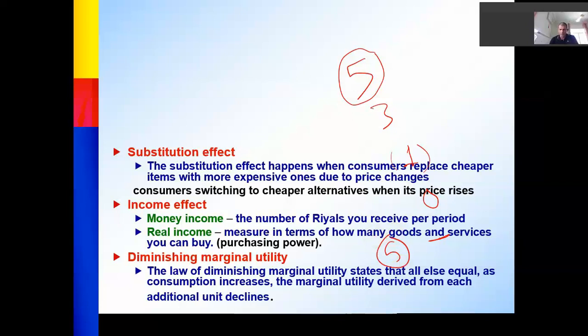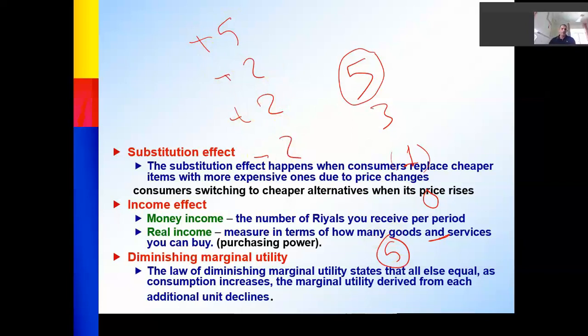Perhaps you need to go to the clinic or to the hospital. So this is negative. So you start with positive, for example 5, and then 3, 1, and then it becomes negative. So this is called diminishing marginal utility.